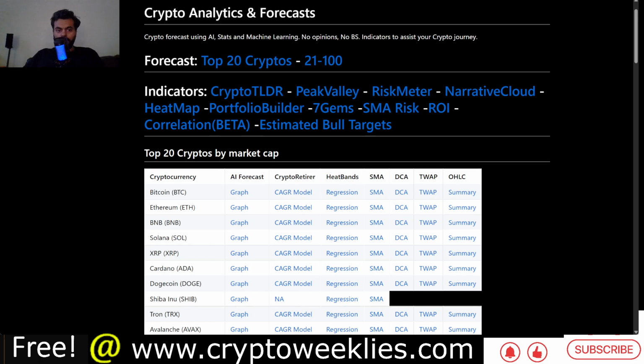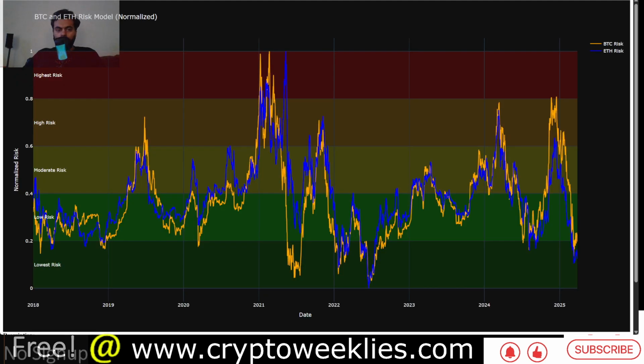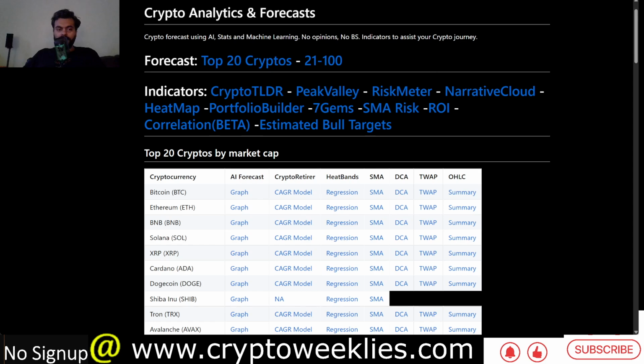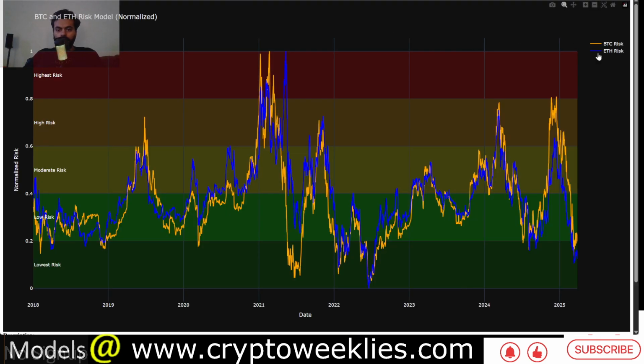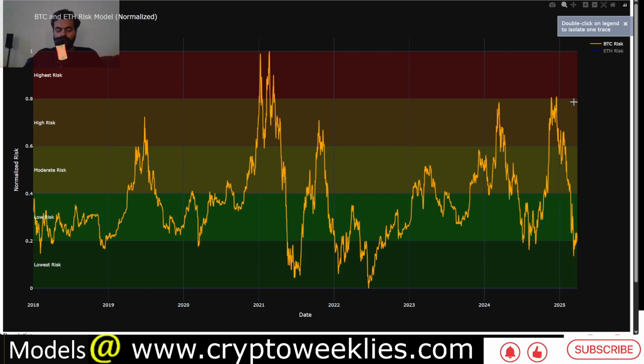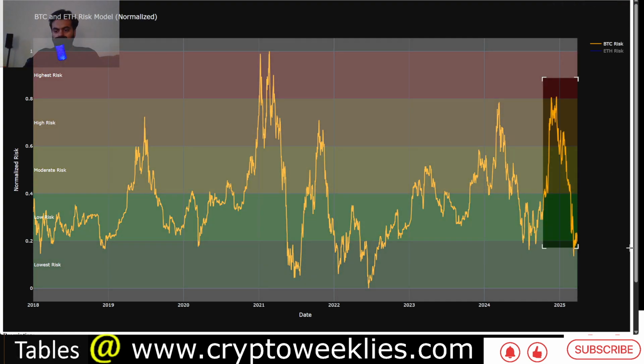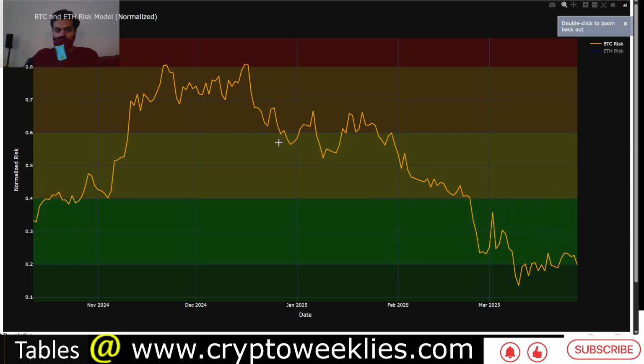Over the last 3 months or so, if you look at the SMA risk of Bitcoin, from the highs in the early part of December of 2024, we have come down a lot over the course of the 3 months. During the yearly open, the risk was at around 58%, and at one point it went higher than 60% in this high risk band.